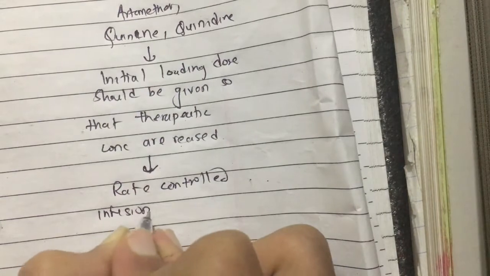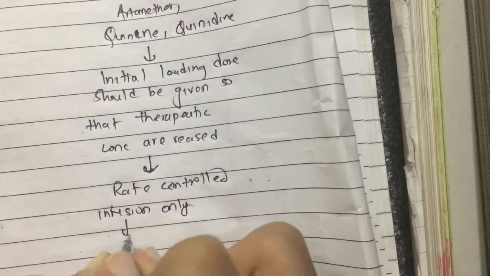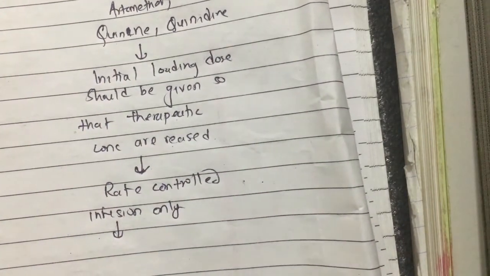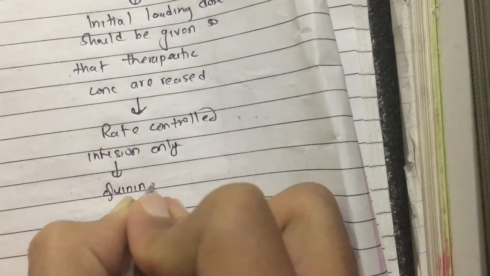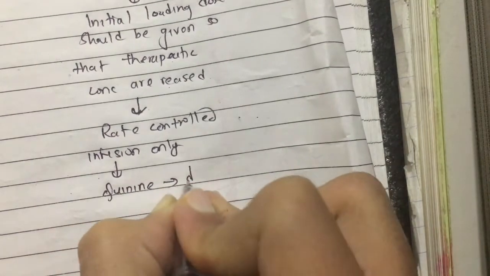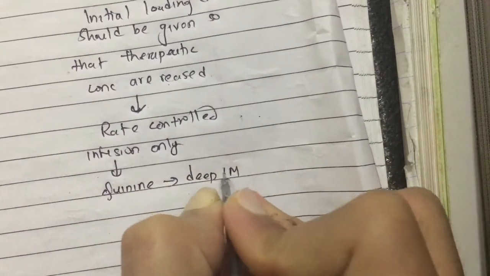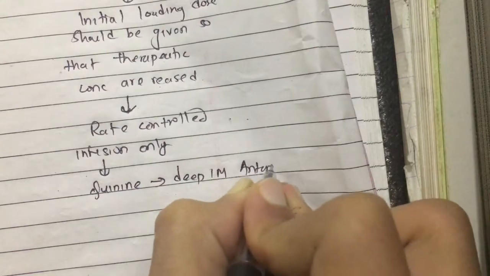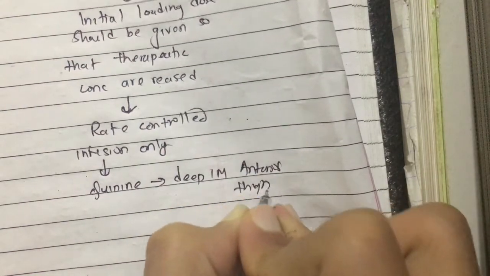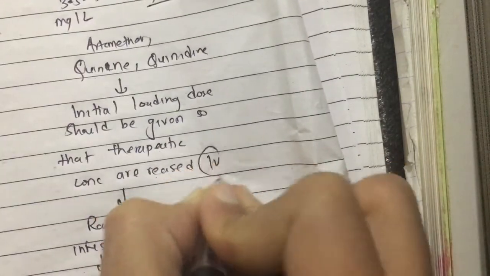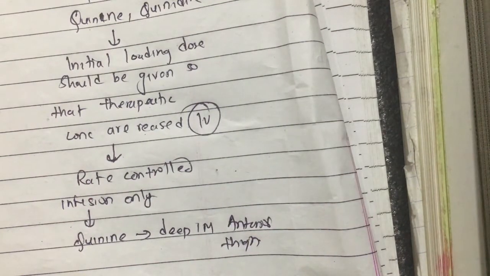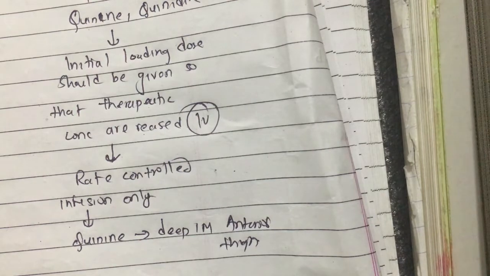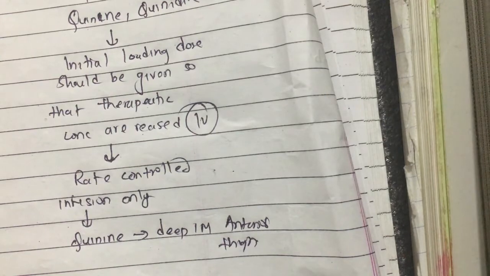And if this rate-controlled infusion is not possible, then quinine can be given by deep IM injection into the anterior thigh. It is normally given by IV, but if the rate-controlled infusion cannot be done, it should be given by deep IM injection into the anterior thigh.